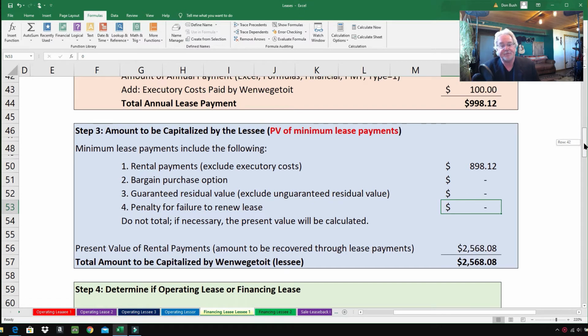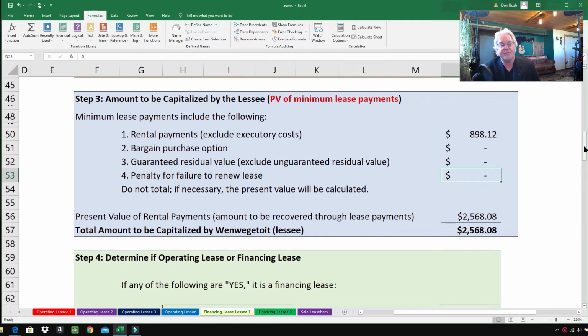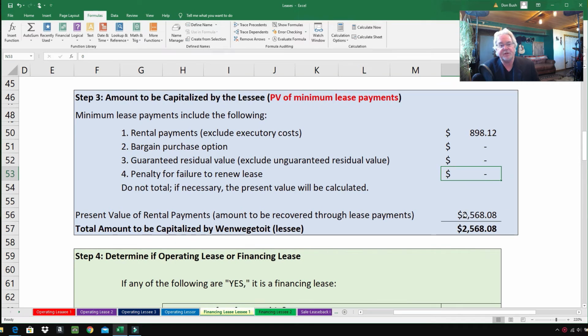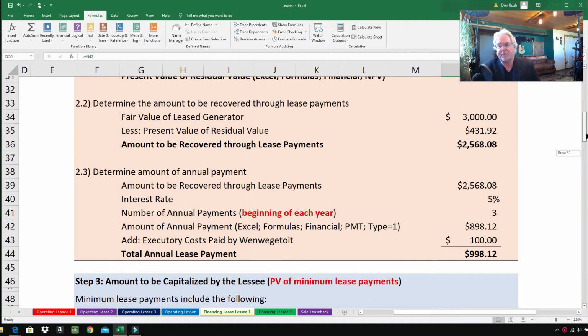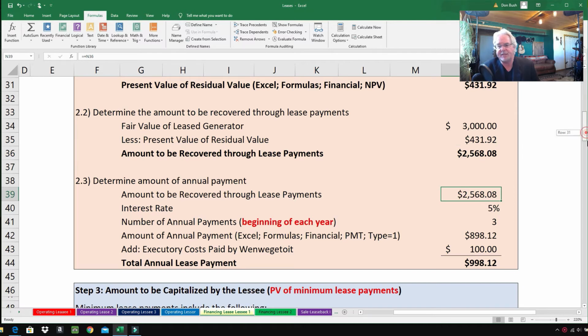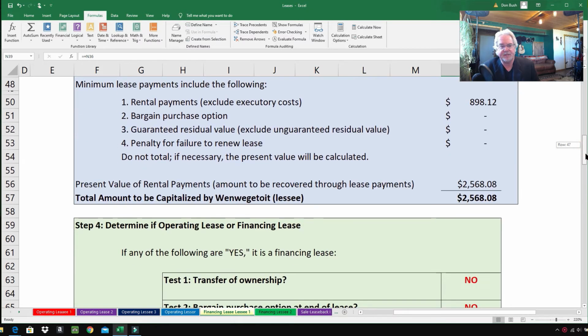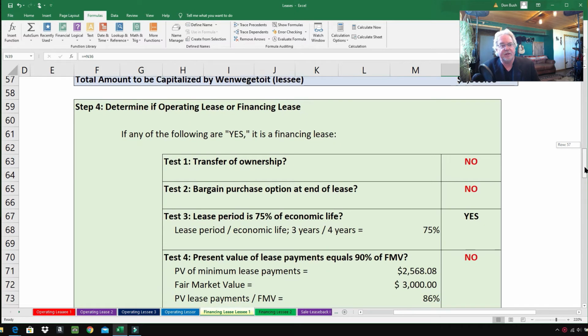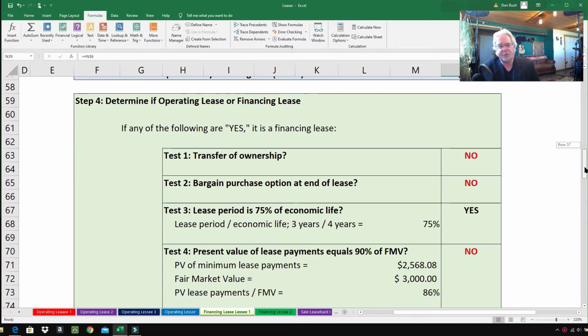So the present value of the rental payments, here the amount to be recovered, is $2,568.08. That's the present value of these 3 payments here. And where can we find that number? We can find it right up here because we already figured it out. Here it is. Folks, right there. It's listed twice. So coming down, what we want to do is double check here more or less.